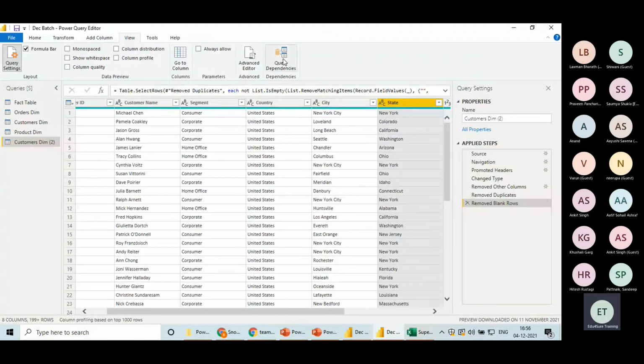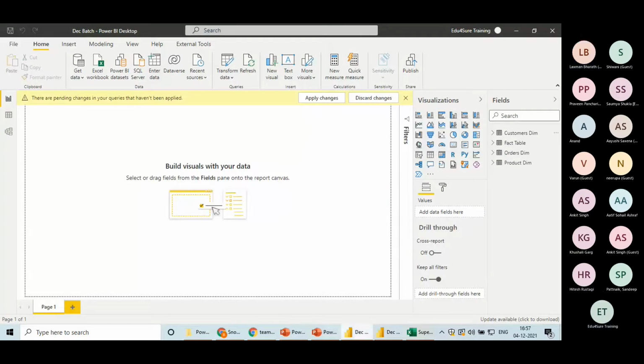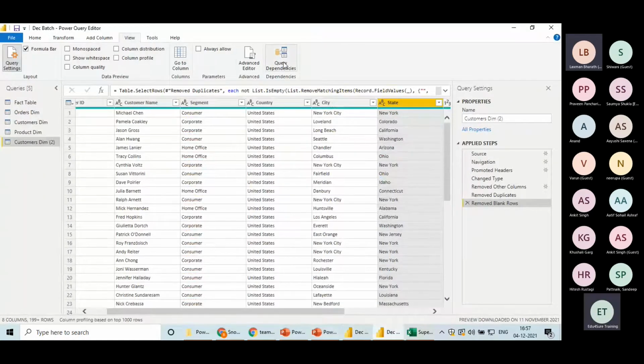What is query dependency, guys? If you click on this, it will show you all your tables. Like I just have these tables. And then from where in your laptop these tables have been loaded. So it is giving me the path of C drive. So probably if you are importing 5-6 tables from 5-6 different locations, it is going to show you all the 5-6 different locations. So basically it tells you where these data have been kept in your laptop. Understood? Like open file location, yes. So basically this is query dependency.